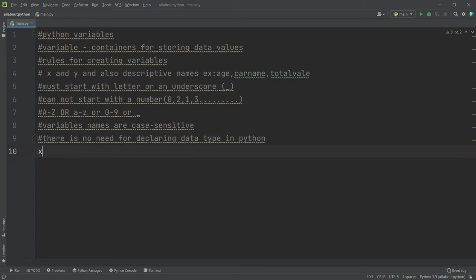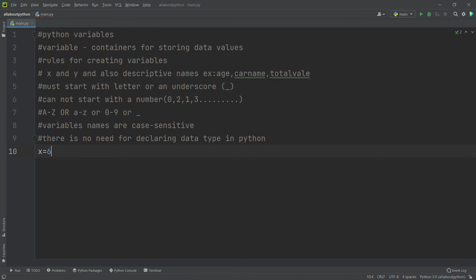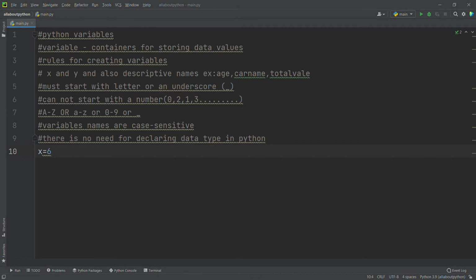See, I will say x equal to 5 or x equal to 6. So here x is a variable. I will try to print it, so then you will know whether it's working fine or not.